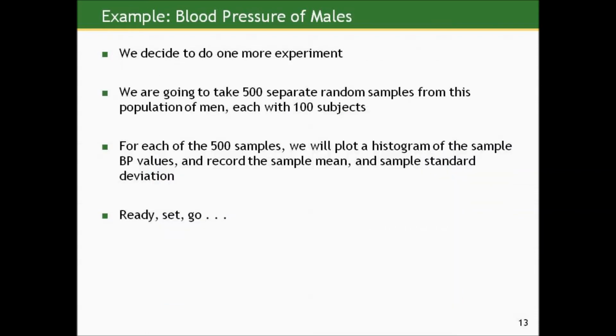So we still have time. We're getting excited, so we decide to do one more experiment. What we're going to do is the same thing ostensibly, but now each of the samples we take will have 100 subjects randomly selected. So for each of the 500 samples of 100 men, we will again plot a histogram of the sample blood pressure values, record the sample mean and sample standard deviation, and then look at them collectively.